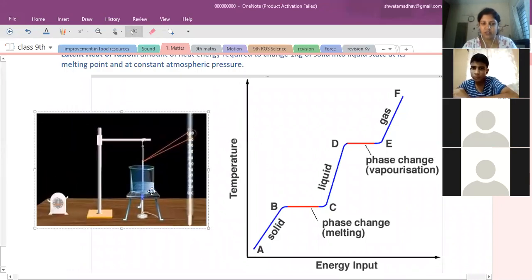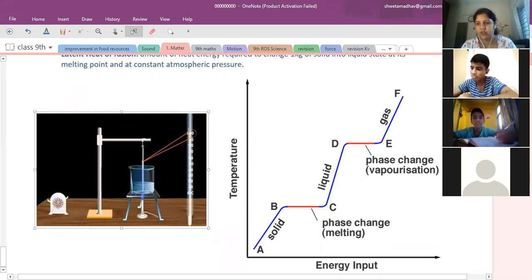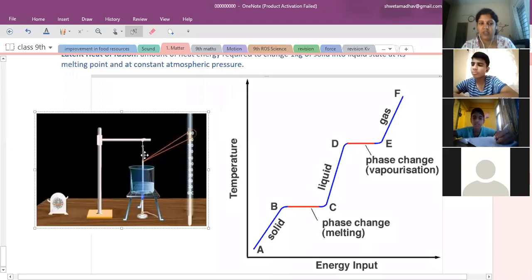We have to take a beaker. In that, we have to use the crushed ice that is kept on the stand. It has to be heated with the help of a spirit lamp. Inside that, we have to dip a thermometer. The thermometer bulb should touch the ice. And every equal duration of time, we have to read the thermometer reading.